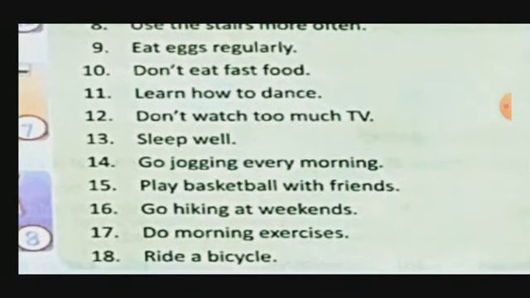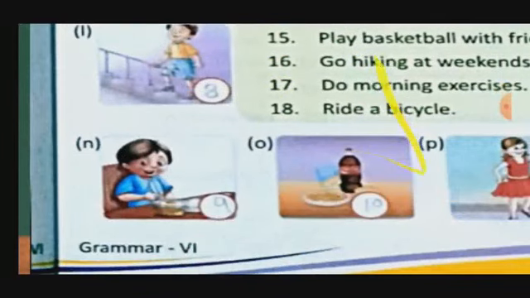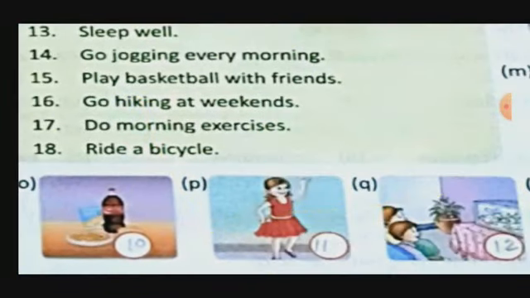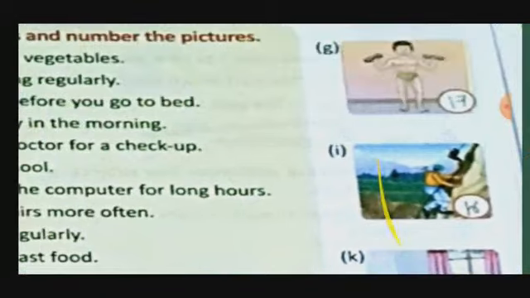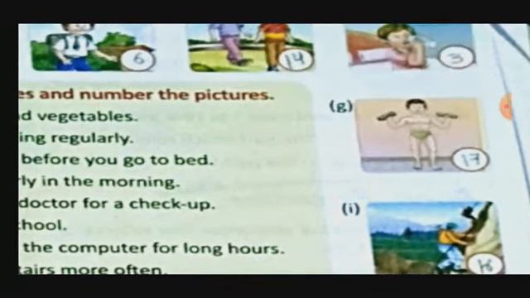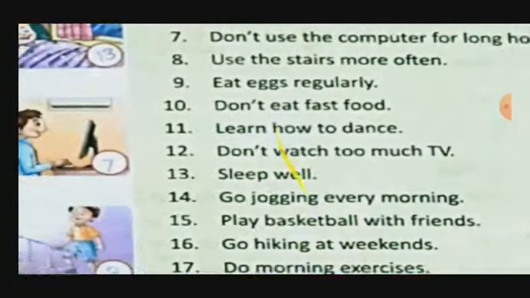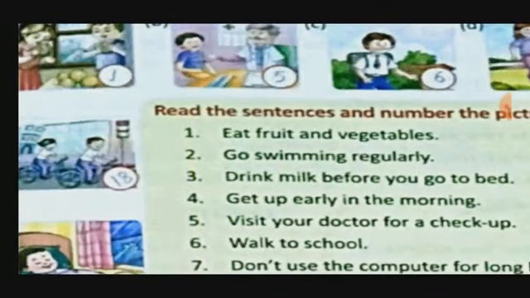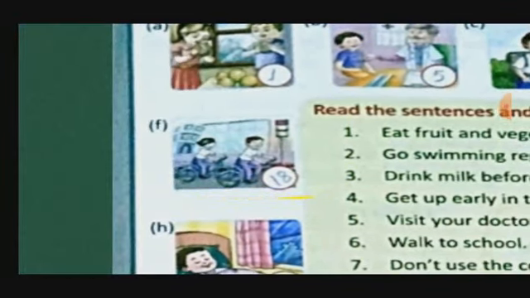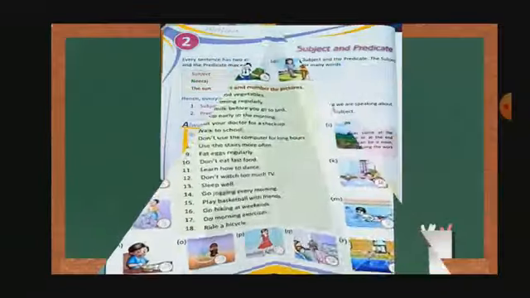Then next, do morning exercise. So where is the part of exercise? That also we have to search. This is 17. And the last, ride a bicycle. So here this is 18. This one is F. So this chapter is over.